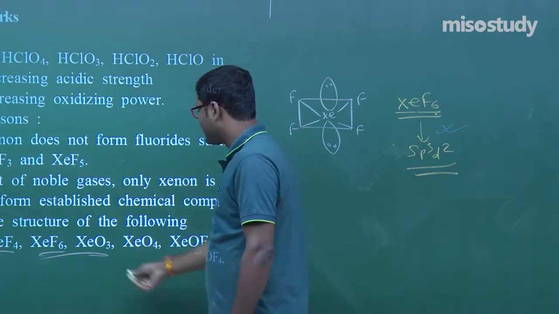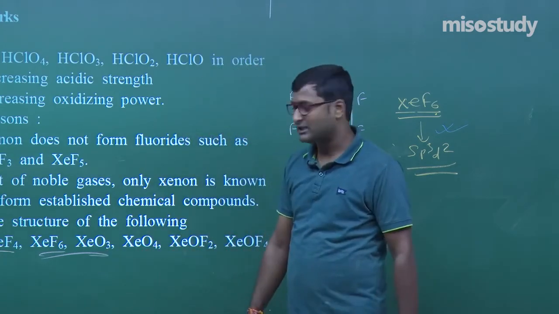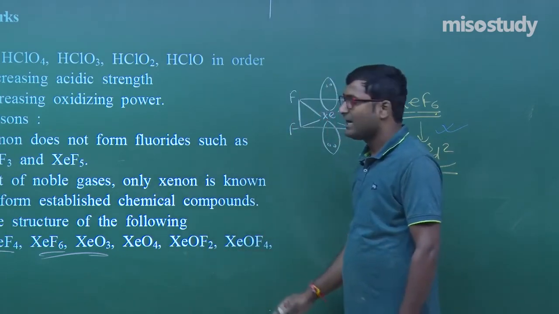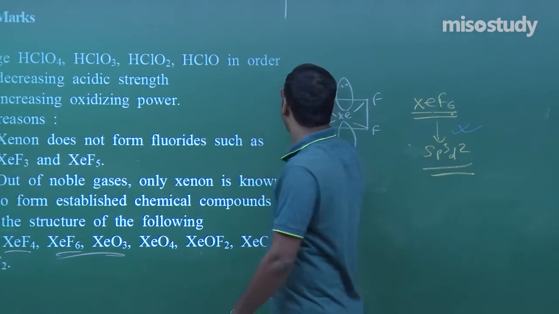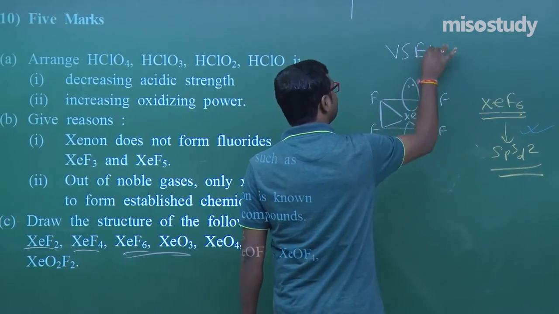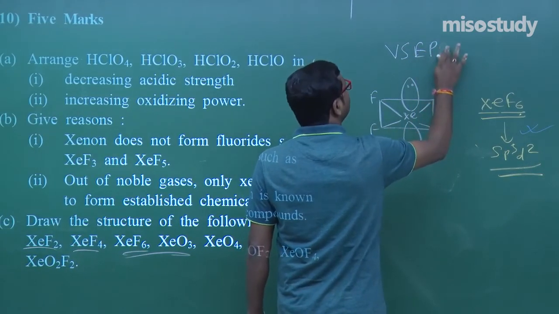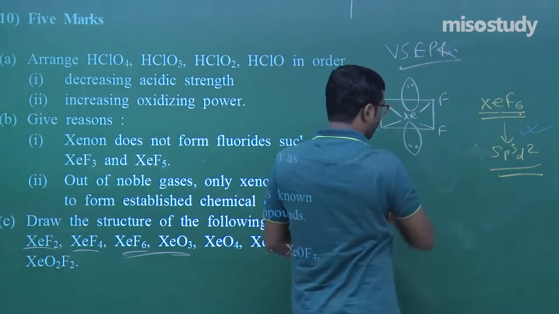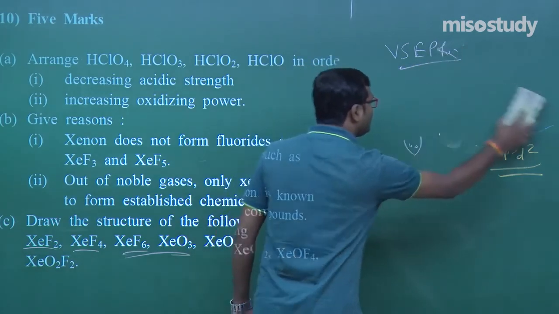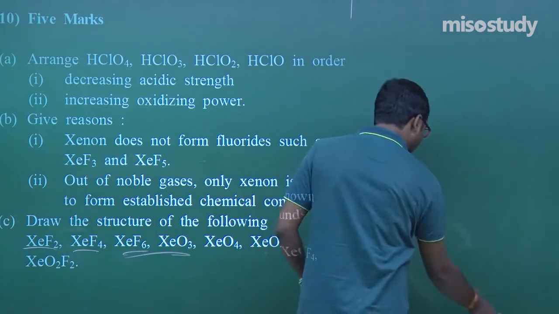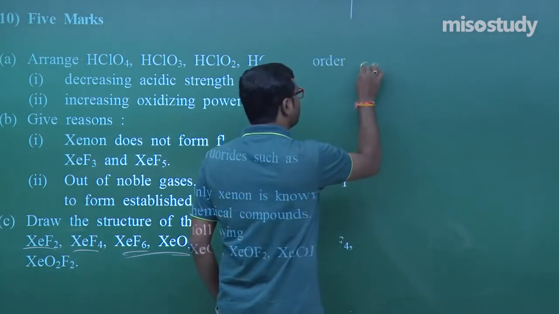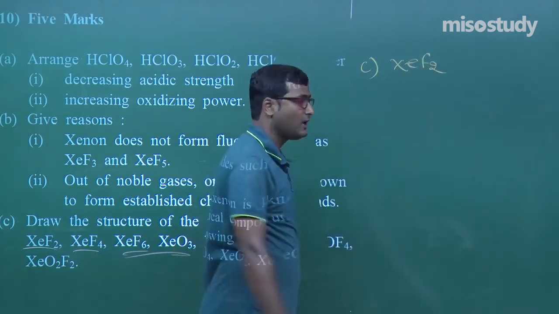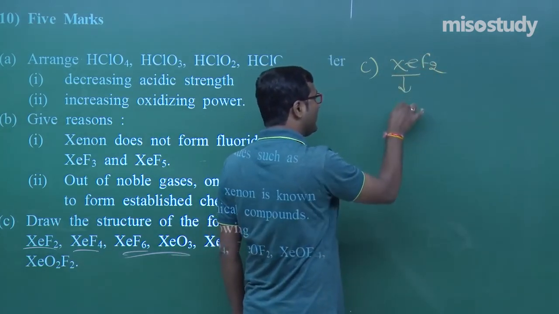Similarly, you can draw the structure of XeO3, that is pyramidal shape. Similarly, XeO4, XeOF2, all completely based on, my friend, VSEPR theory. Now, if you do not know, I am giving you another technique to find the shape. Do not follow the hybridization. XeF2, okay.